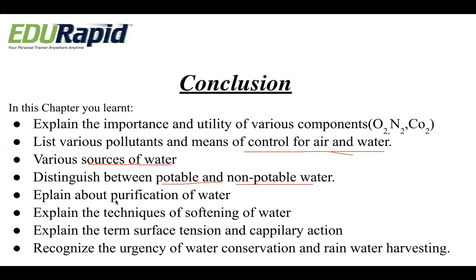We also explained about the purification of water. That is, we studied techniques of purification of water and also explained the techniques of softening of water. We explained the term surface tension and capillary action. Lastly, we recognized the urgency of water conservation and rainwater harvesting.